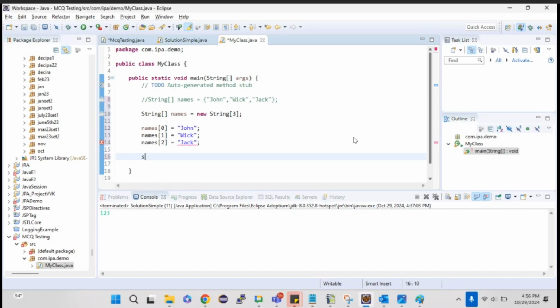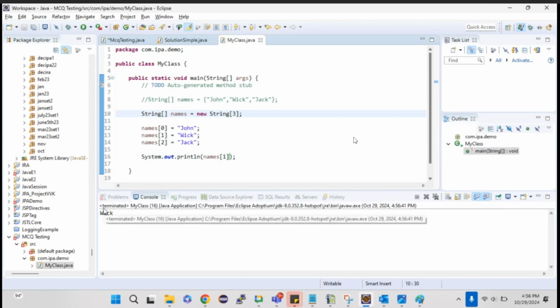The same thing, if you want to retrieve it, if you want to print it from that index. So if I want to print Vic, then what is the index? It is the first index it got stored, right? So names of 1 I have to give. So once I run this, my output will be Vic. So that's how the values will be stored and accessed in an array. The values will be stored in an array with the help of indexes, and the same way, if you want to retrieve the value from an array, I can retrieve it with the help of the index only. As simple as that. This is what arrays are.